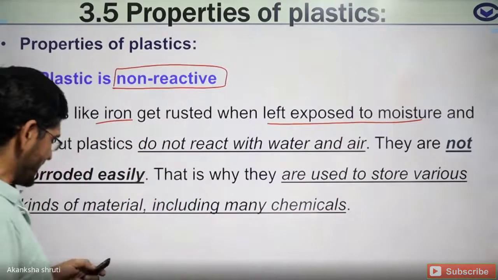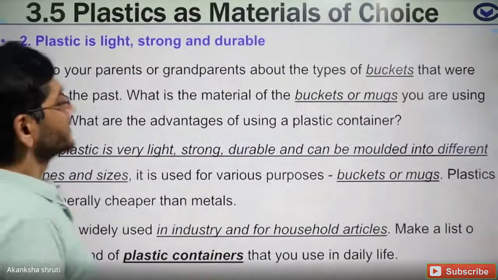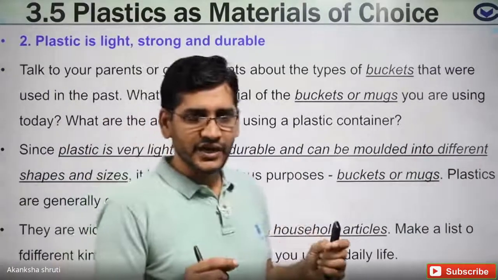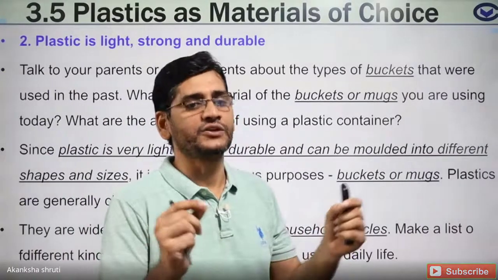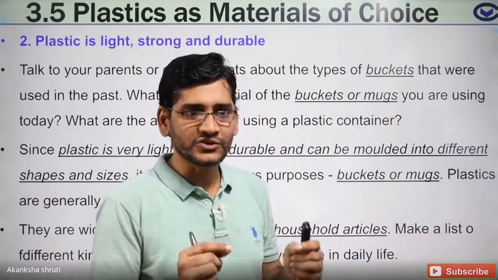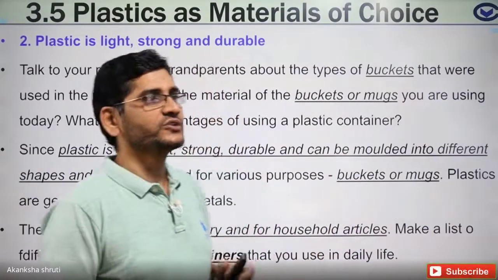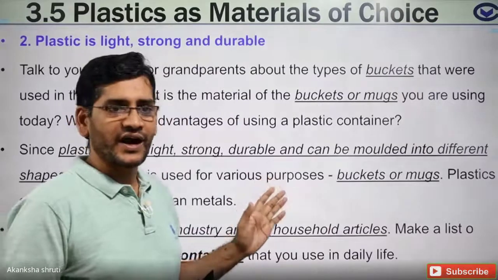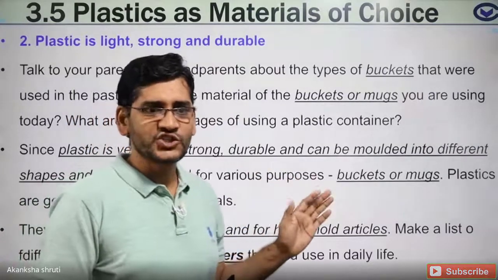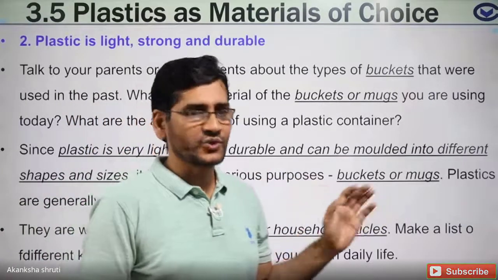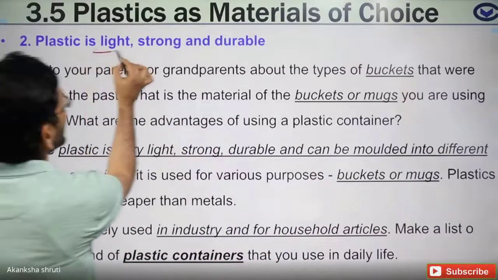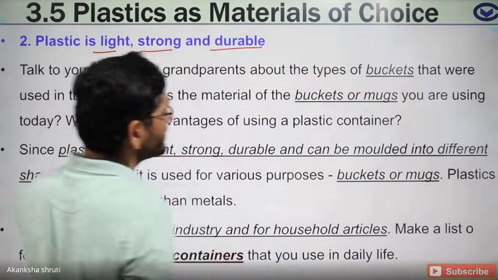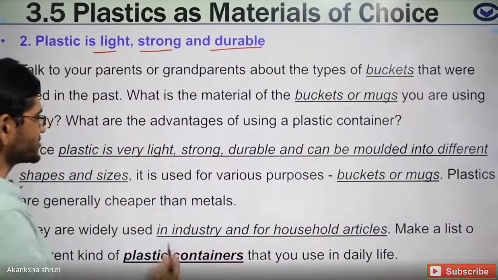The next property is that it is lighter, very strong, and easily converted into different shapes. Because of that characteristic, it is used in aircraft, cars, spaceships, making chairs and other household items, and plastic containers.